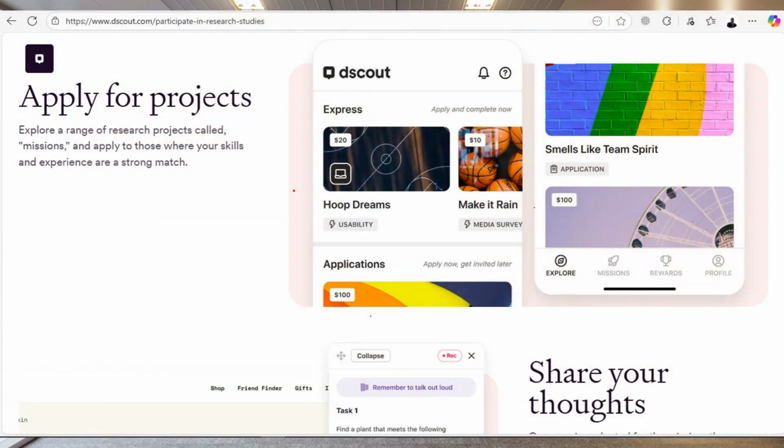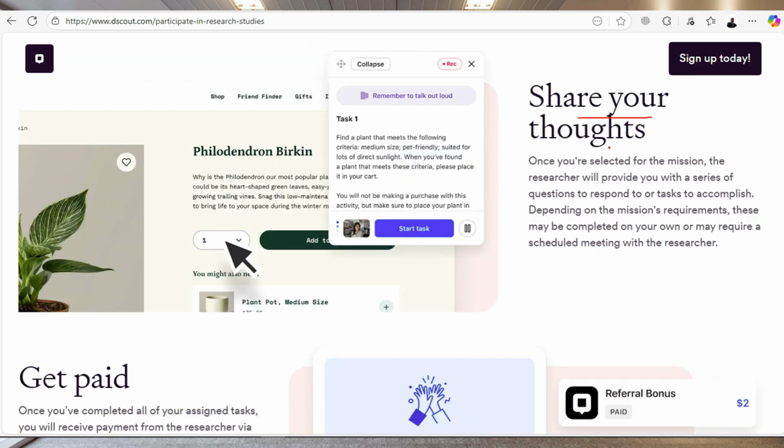So as I've said, what you'll be doing here is giving your opinions on certain products and services. So apply for projects, right? As I've said, these projects are called missions that have specific instructions, and of course the missions must match your skills, right? It should be something that you can actually do, so you can share your thoughts. All right. So once you're selected for the mission, the researcher will provide you with the questions that you need to respond to accomplish your task. Depending on the requirements, they may be completed on your own or may require a scheduled meeting.